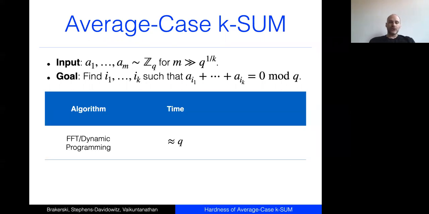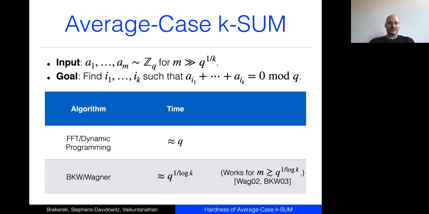Of course, the worst case algorithm still works in the average case. So there's still this roughly order q time algorithm that works for the average case problem. But it turns out, perhaps surprisingly, that there's a faster algorithm. There's a q to the 1 over log k algorithm, which unfortunately doesn't have a real name because it's been discovered many times.